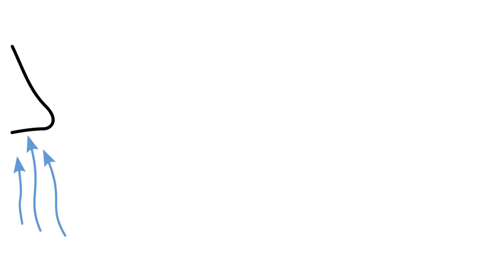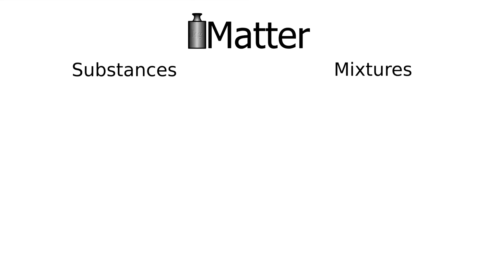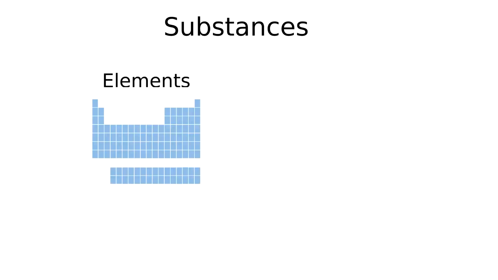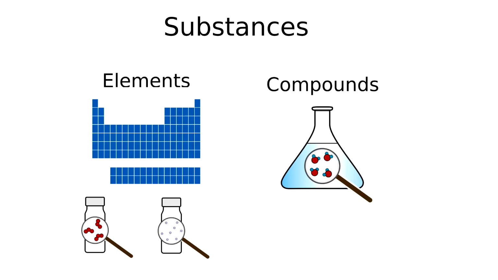Matter. You breathe it, eat it and bleed it. Everything is made out of matter. It can be divided into pure substances and mixtures. There are two types of substances: elements, consisting only of one type of atom, which might or might not create molecules together. Compounds, on the other hand, need two or more different types of atoms combined with chemical bonds.